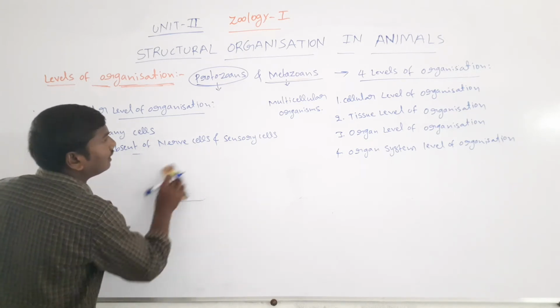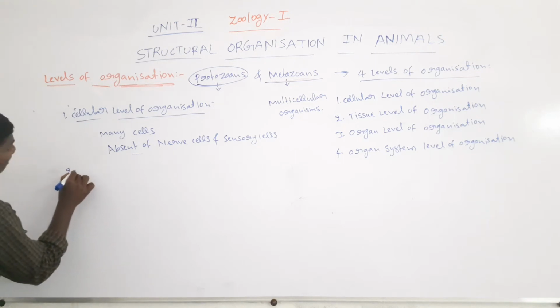Next, the second one is the tissue level of organization.